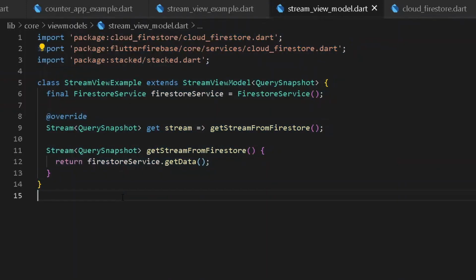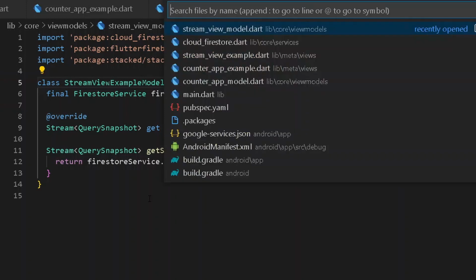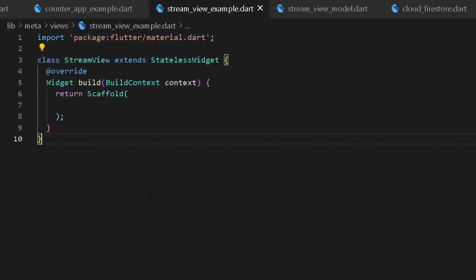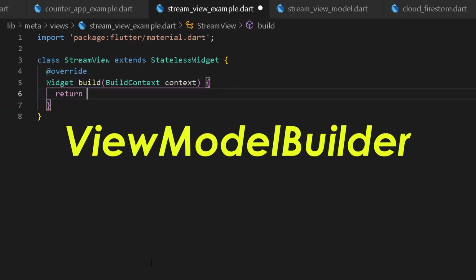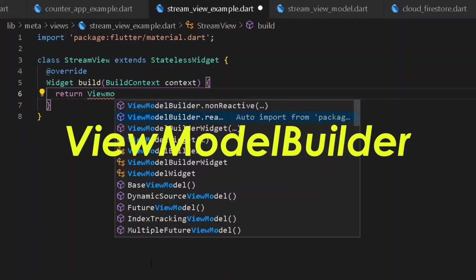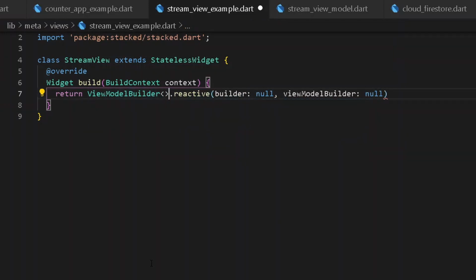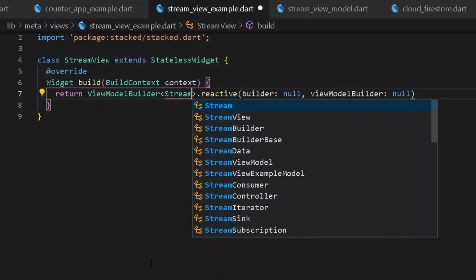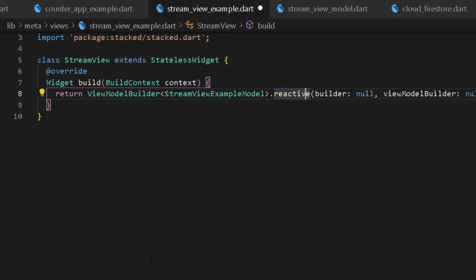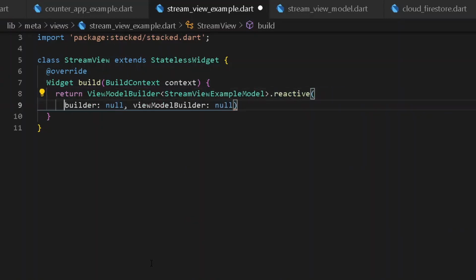So once we have an entire method completed, instead of having this, let's have a new name to be a model. It will be looking more precise and distinguishable. So once we have our entire model of stream view example, we shall be moving back under our stream view example, and instead of returning a scaffold, we shall be returning, yes, you guessed it right, a view model builder. So let's have a view model builder under a case of reactive and also give it a type. So let's have stream view model example, and also it shall be requiring a builder and view model builder.